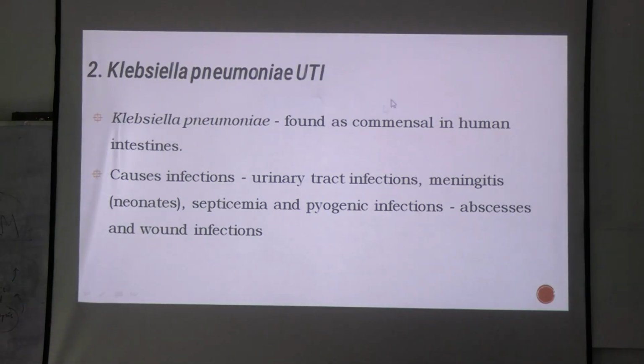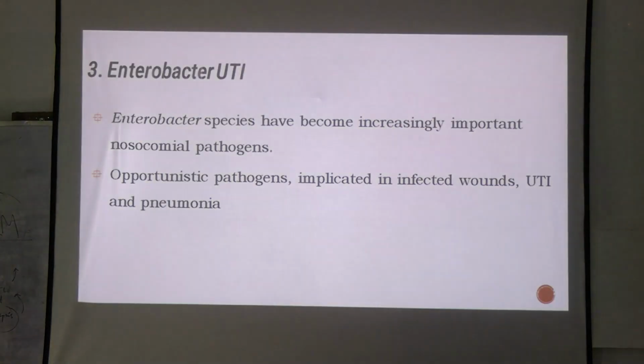Klebsiella pneumoniae is also a commensal in the human intestine, so this can also cause infections, same as E. coli. E. coli is also a commensal in the human intestine. Klebsiella is capable of causing these other infections which you have studied by now. So you must know how to diagnose Klebsiella in the laboratory. What kind of colonies does it show on the agar? What biochemical reactions are there, catalase positive, oxidase negative, and what is there on TSI slant. This much you have to remember about the organisms.